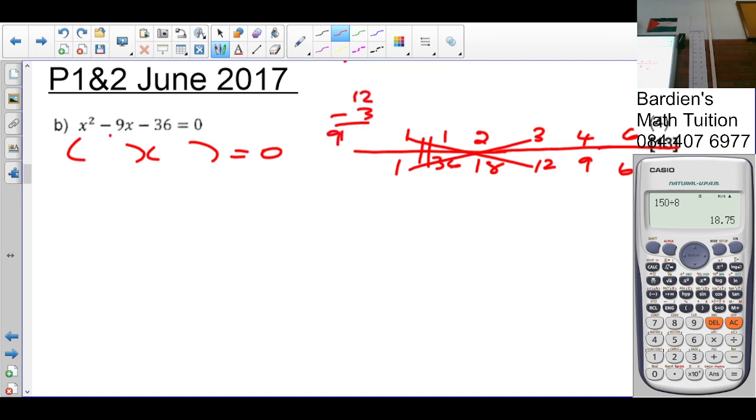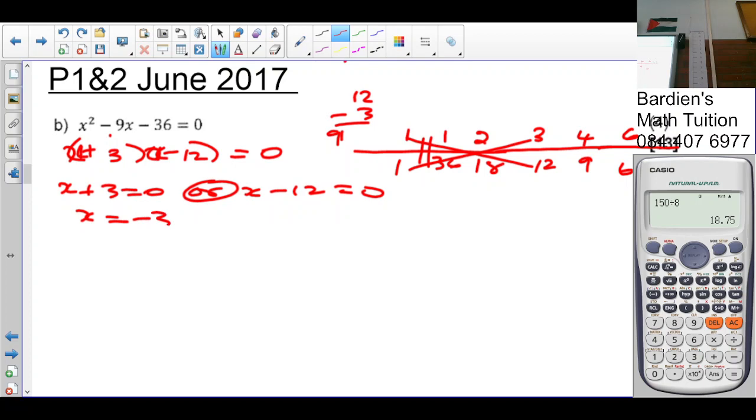And that's what I want. So it's going to be 1 and a 3, a 1 and a 12. That's an x and an x. 1 negative, 1 positive. The bigger product must be, of course, negative. So x plus 3 is equal to 0, or x minus 12 is equal to 0. So x is equal to negative 3, or x is equal to 12.